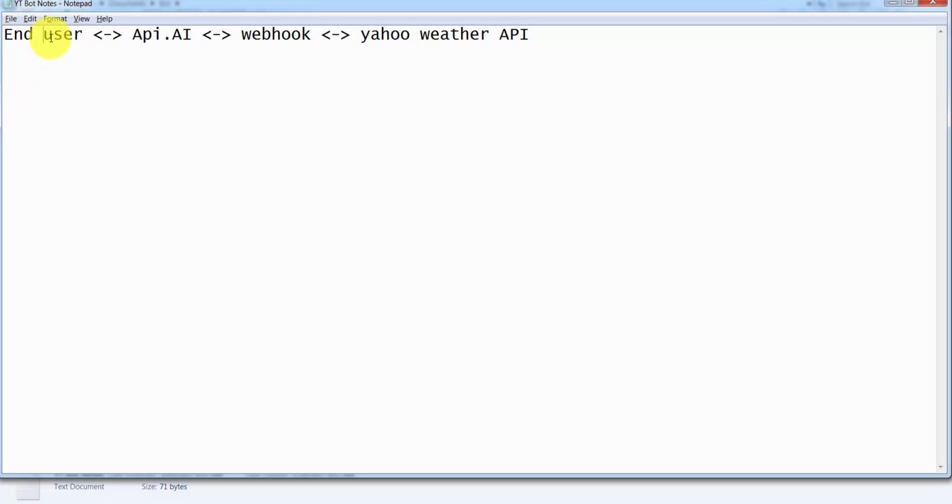So basically your end user talks to api.ai, and the api.ai interface makes a call to the webhook that you just deployed on Heroku. Did I spell it right? I believe so. Which internally makes a call to the Yahoo Weather API to get information on the weather and passes it back to your webhook, which passes it back to api.ai and back to the end user.